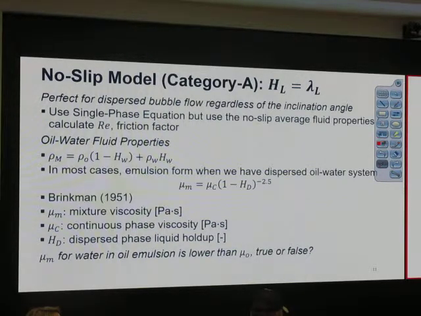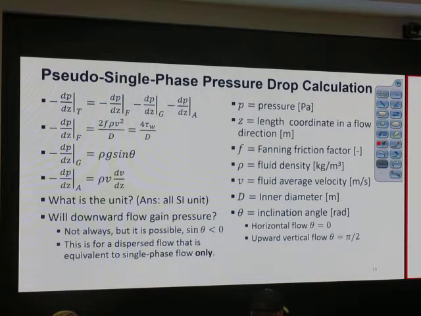Okay, this one is for oil water. We talk about how to calculate this case. So when we have emulsion flow, this means there's no slip. Okay, and we get the emulsion property by using this equation. We discussed that last time already. And we discussed this equation. Just to repeat it again, that friction factor is Fanning, right? Not Moody. Okay, be careful with that when you use the chart in the exam.